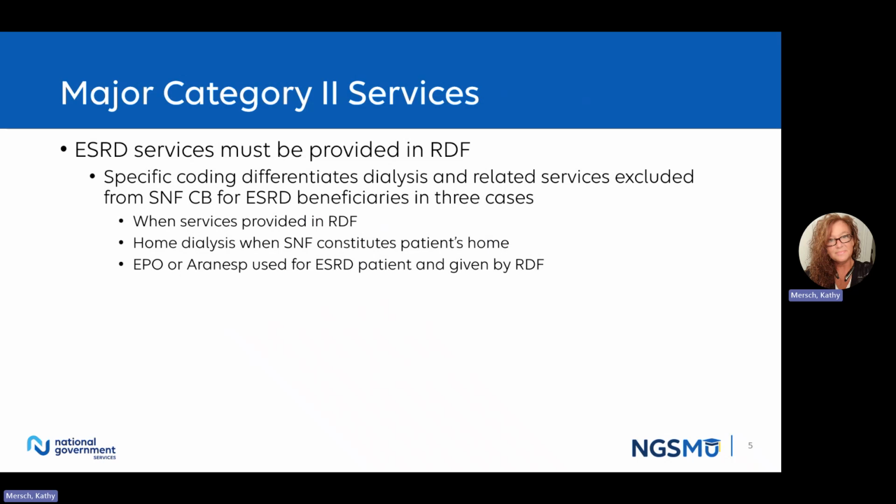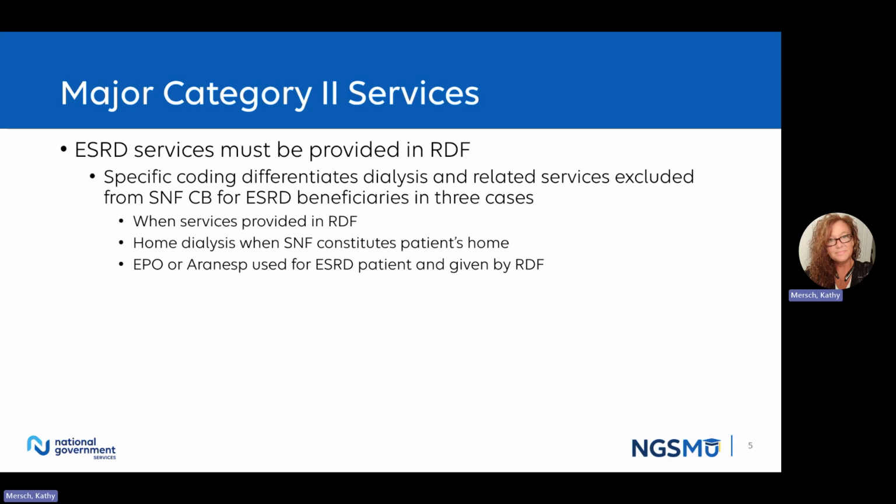Epoetin alpha and darbepoetin alpha are both drugs Medicare approved for use by ESRD beneficiaries. When either of these are given by the dialysis facility in conjunction with dialysis, these drugs are excluded and must be billed by the renal dialysis facility. Instructions for billing renal dialysis facility services is located in Publication 100-04, Chapter 8.